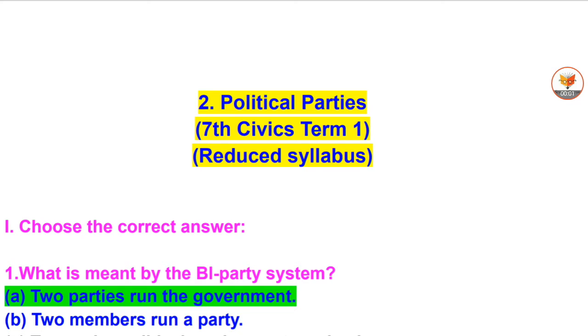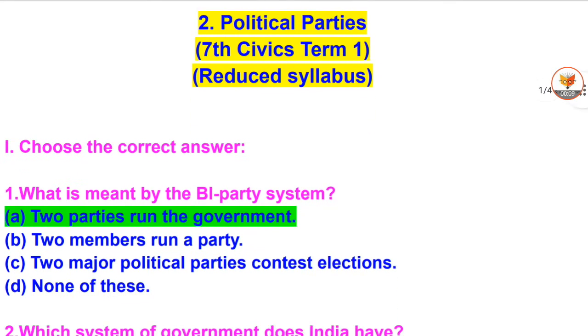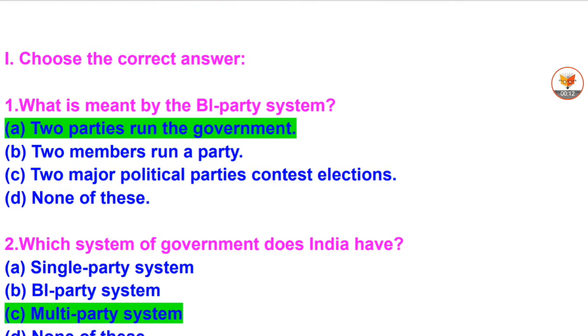Political parties, 7th Civics Term 1, reduced syllabus. I. Choose the correct answer. 1. What is meant by the bi-party system? A. Two parties run the government. B. Two members run a party. C. Two major political parties contest elections.